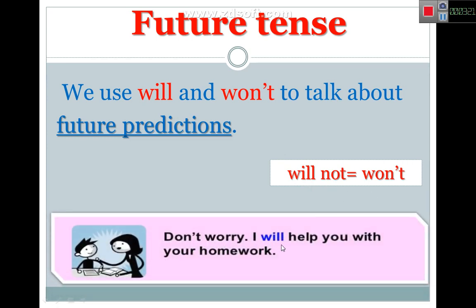Don't worry, I will help you with your homework. Okay, you just look at it, you want to help your brother, you say I will help you with your homework. Don't worry, I will help you. That's the positive future tense, okay? So we know we use will and won't to talk about future predictions, okay?